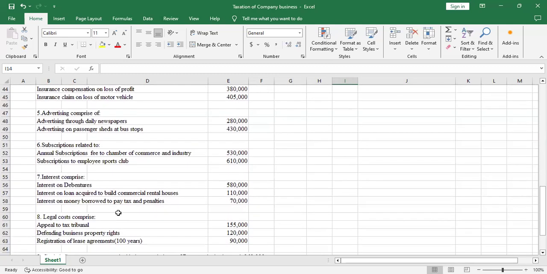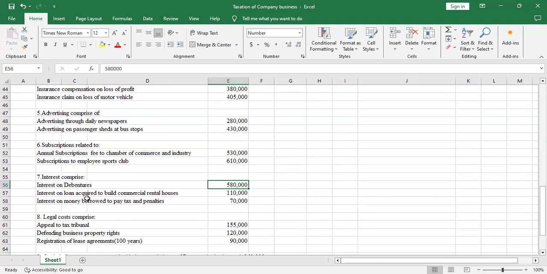So we start with interest on debentures, and you check whether it's allowable or disallowable. Interest on debentures is an allowable expense because it was interest on money borrowed to develop the business. It relates directly to the business, so we won't adjust it.